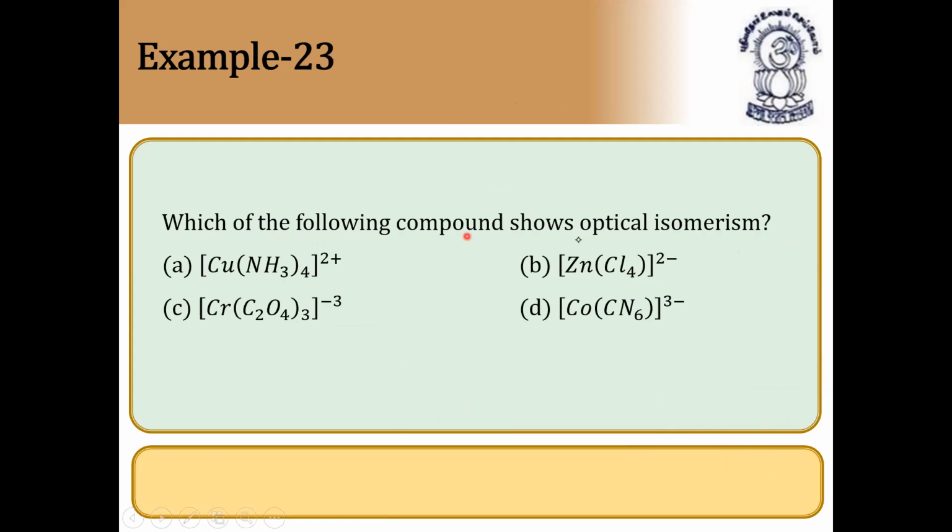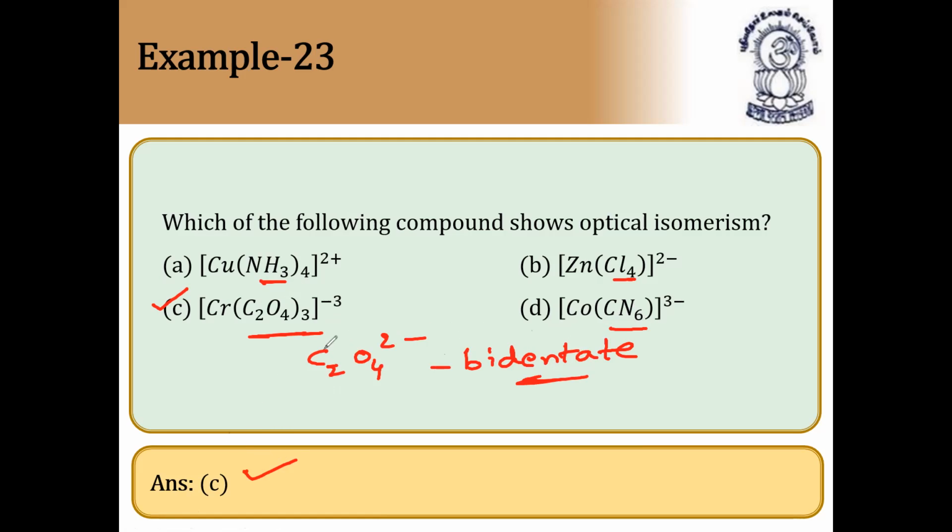Next, which of the following compounds shows optical isomerism? This is again a typical question, as I told you in the previous session. This is wrong because ammonia is monodentate, chlorine is monodentate, and cyanide is monodentate. All these are monodentate ligands. To exhibit optical isomerism, definitely we should have a bidentate ligand, and oxalate ion, C2O4 2-, is bidentate. So the answer is the third option.